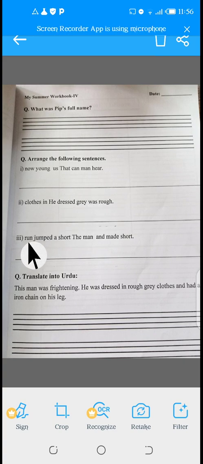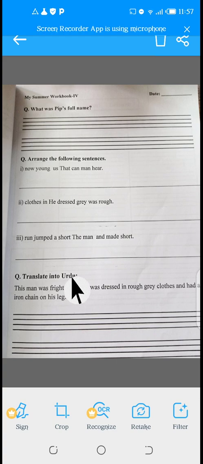Next is: run, jumped, shot, the, man, and, made, short. You can arrange this sentence like this: The man jumped and made a short run. These are the arrangements of sentences.